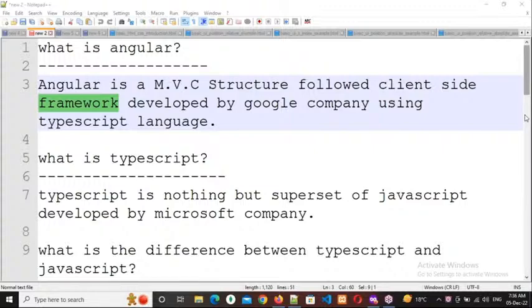So that's why everybody uses frameworks nowadays. Why? Because a framework is nothing but a structure for an application. It will give a basic structure for our application: where we should write our business logic, where we need to write our database related logic, where we need to write our user interface related logic, how URLs should be manipulated, and how security should work. All those things they will give as a basic structure. Understanding my point? So a framework is nothing but a structure of the application.